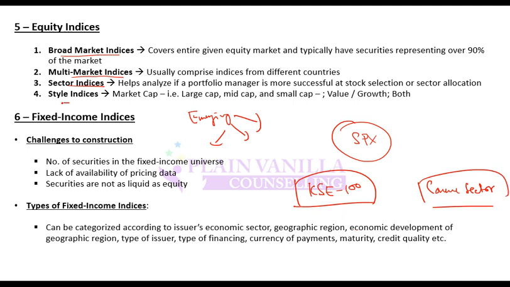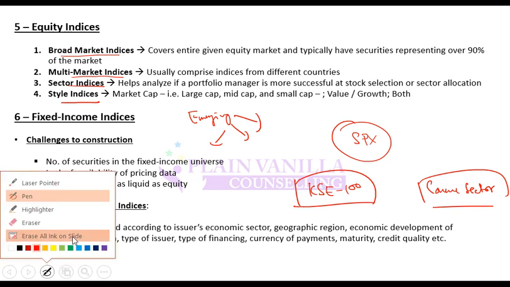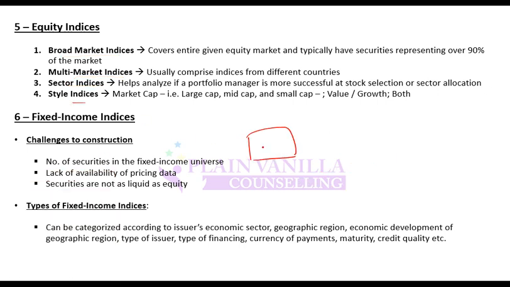There can be style indices. What is the style? For example, there can be an index which tracks the performance of large cap stocks or value stock, and an index which tracks the performance of small cap stocks or growth stock. So an index can be made with respect to any characteristic. It can track an industry, a market, different countries, a sector, or a particular style of investment.